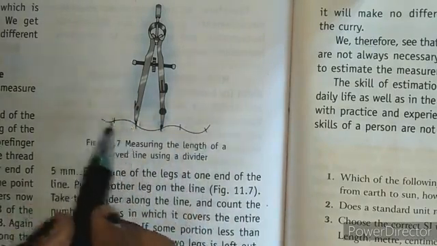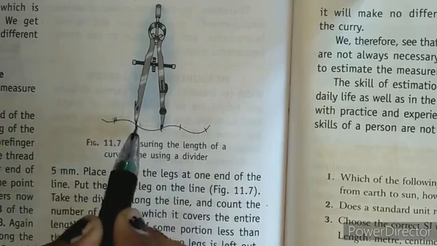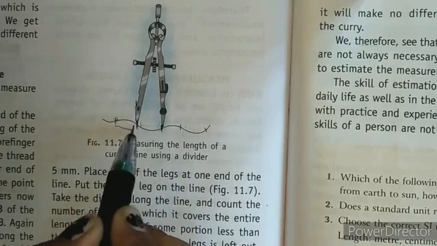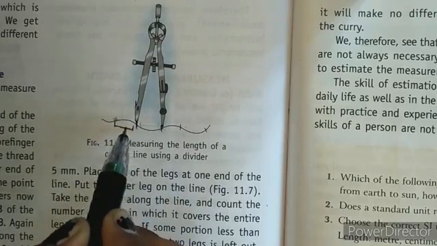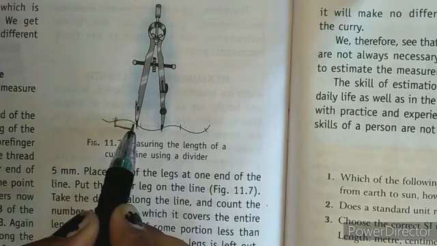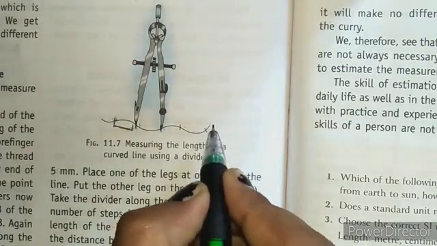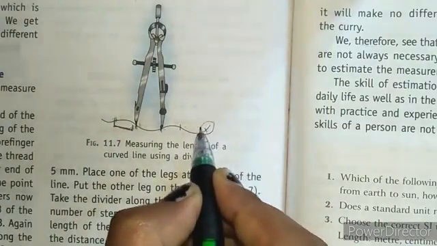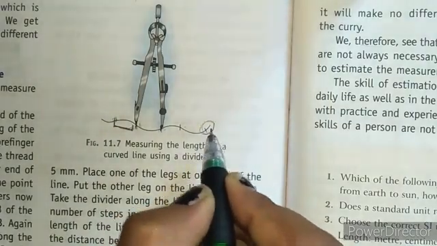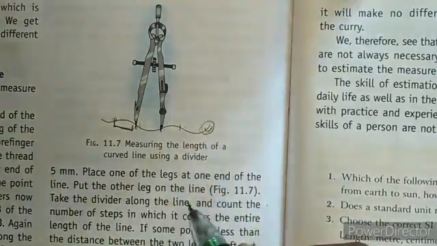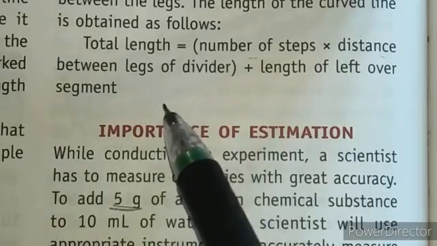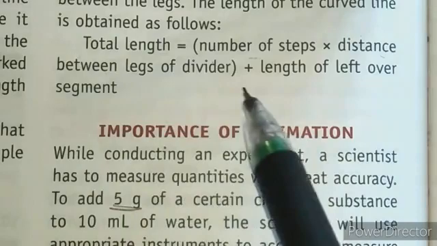Okay, so by measuring this one curve, first of all you will measure the one curve and note down the length of the curve. Okay, and if the last remaining curve is in half or something, then also you will measure this. And here we have the formula to measure the curved line segments.